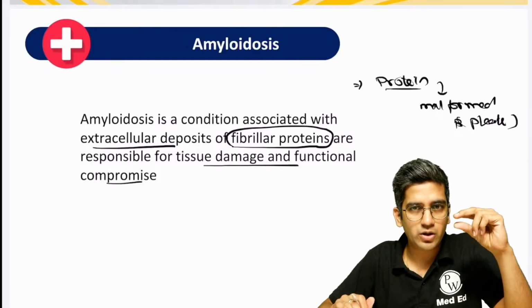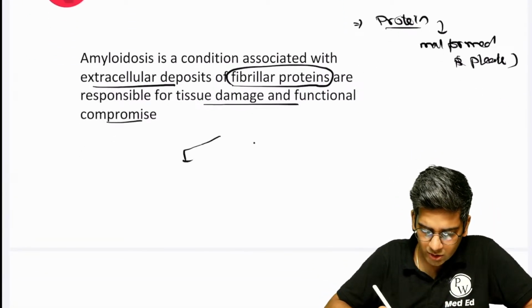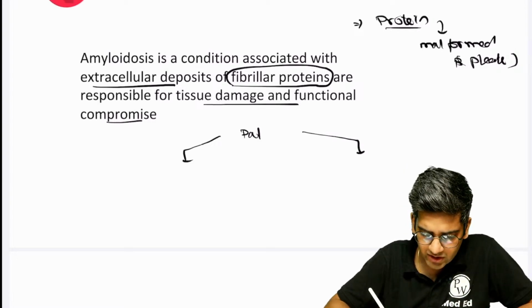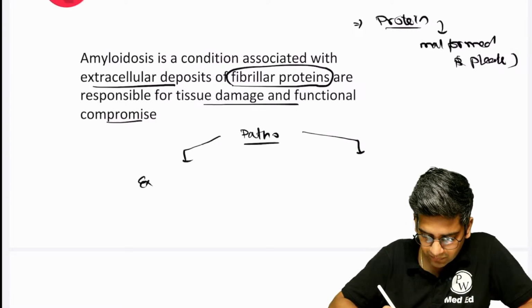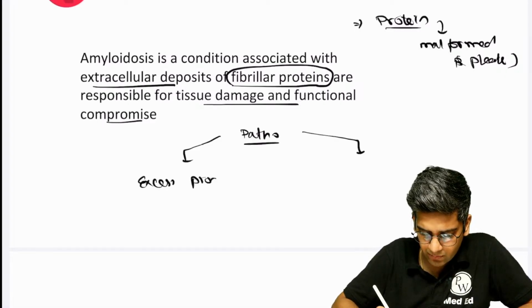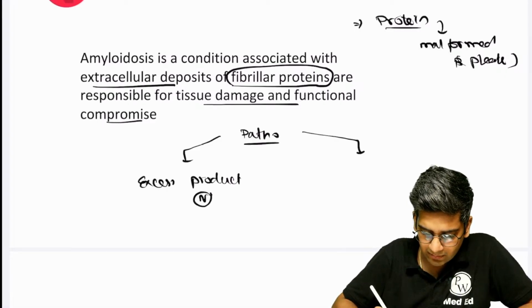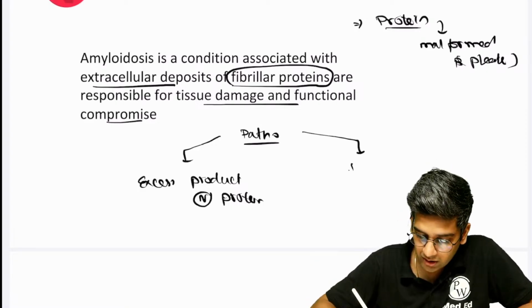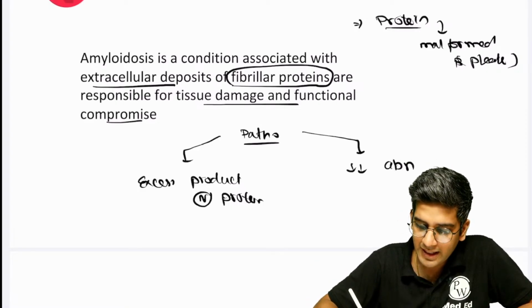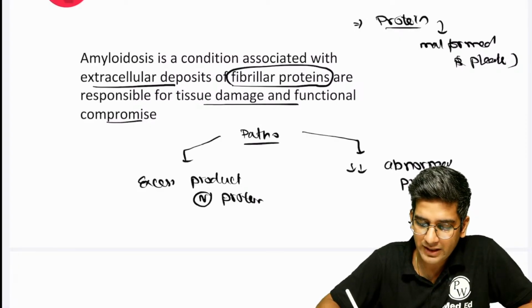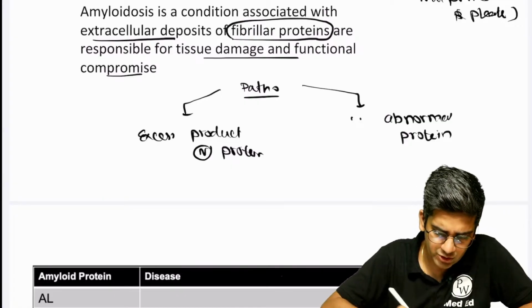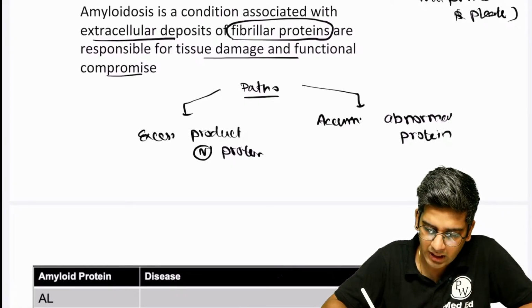So first, once you know amyloid, write a brief description about two important things in amyloid, the pathogenesis. Pathogenesis of amyloid is very, very simple. One is excess production of a normal protein, where the protein is completely normal structurally, mutation-wise, the gene is completely normal, or I have a normal production of an abnormal protein. Can anyone give me one example for each? I have an abnormal or a mutated protein, and it accumulates, right?